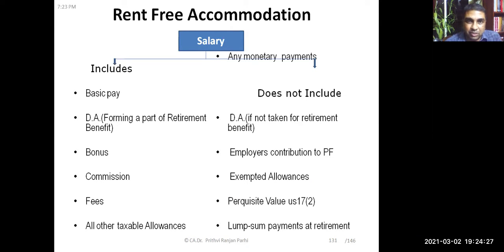So the salary for the purpose of rent-free accommodation includes these items. It does not include these items. It includes basic, DA, bonus, commission, fees, and other taxable allowances. It doesn't include DA if it's not for retirement benefit. Employer's contribution to PF, exempted allowances, perquisite value, and lump sum payments at retirement. It doesn't include these items. It includes these items.